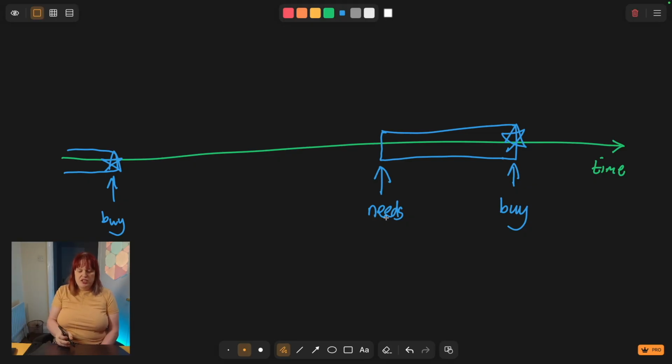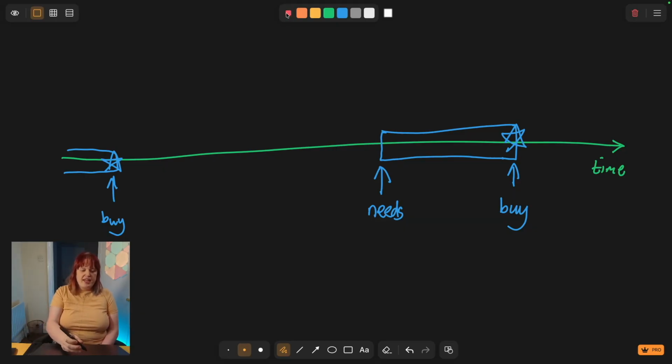And this point that's marked needs, this is when it makes sense to buy shampoo. This is the point at which, before this, you'd just be stacking up bottles of shampoo that you don't need. But after this time, you're buying some in preparation for the bottle that's nearly run out. Of course, you may be a more or less diligent person, and so therefore this gap may be longer or shorter. That's up to you, how you manage your own life.